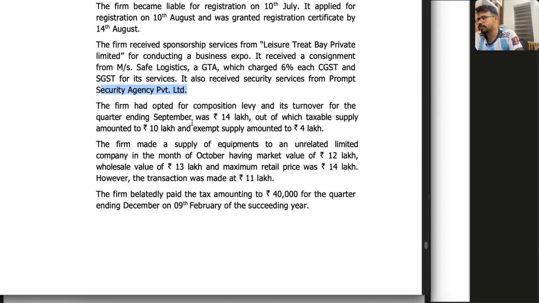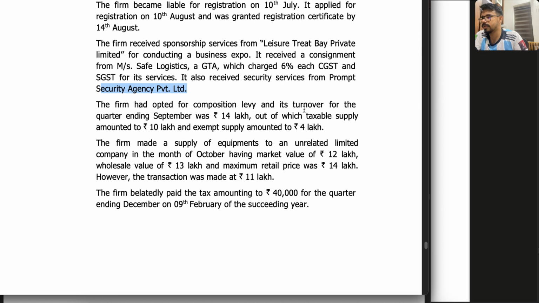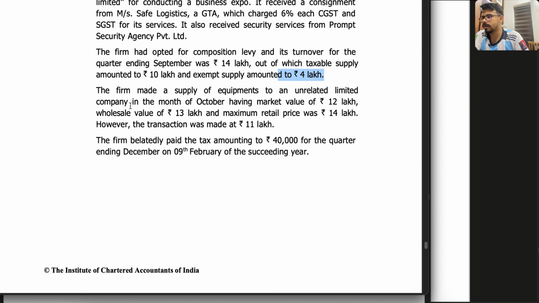The firm had opted for composition levy, and its turnover for the quarter ending September was 14 lakhs, out of which taxable supply amounts to 10 lakhs and exempted is 4 lakhs. The firm made the supply of equipments to an unrelated company in the month of October, having market value 2 lakhs, wholesale value 39, maximum retail price was 14 lakhs. However, the transaction was made at 11 lakhs.